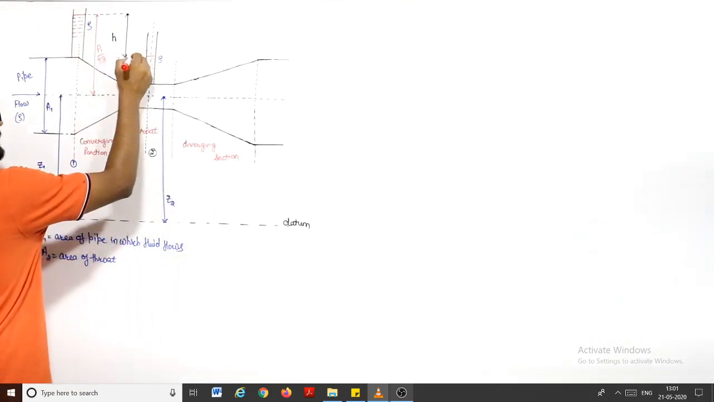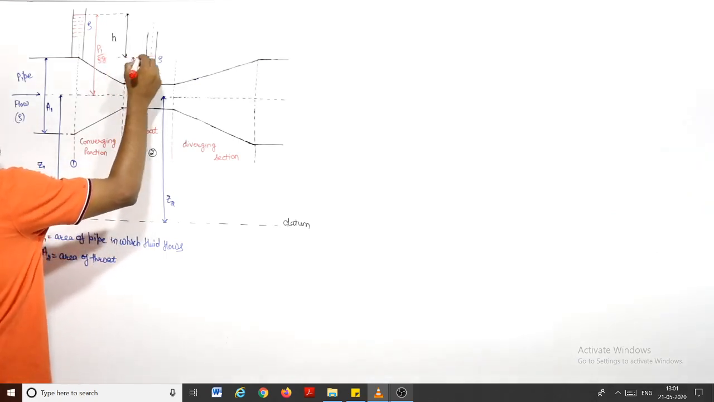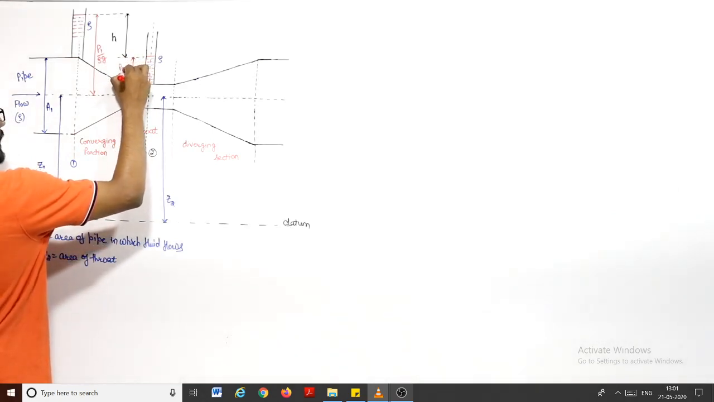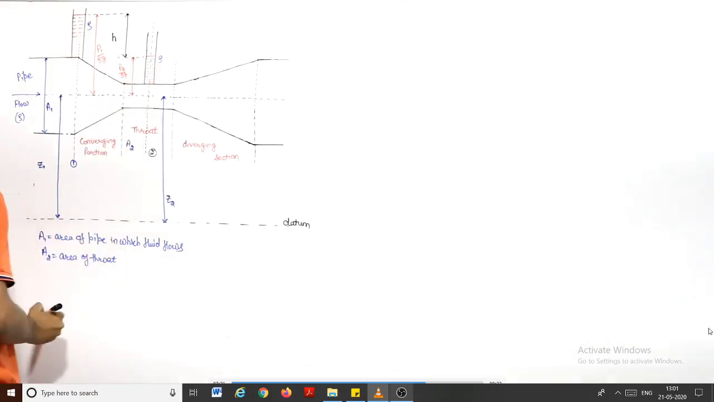And what is this head? From the center, if you know, this head will be P2 by rho g. This head is P2 by rho g, the pressure head at point 2. You know this, right?